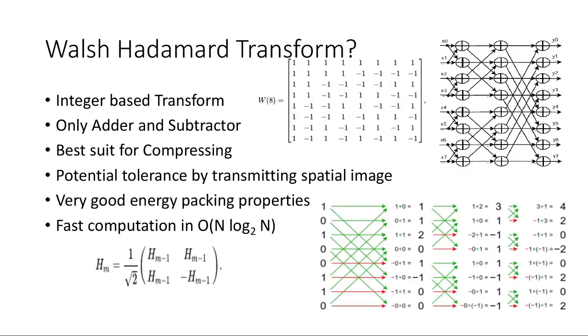Why Walsh Hadamard transform? Integer coefficients of the transform lead to better hardware minimization. Only adders and subtractors are needed. It is easy to implement with a butterfly structure. It is best suited for compressing images. It has high tolerance in transmitting spatial images. It has very good energy packing properties. Fast computation in the order of n log 2 n.